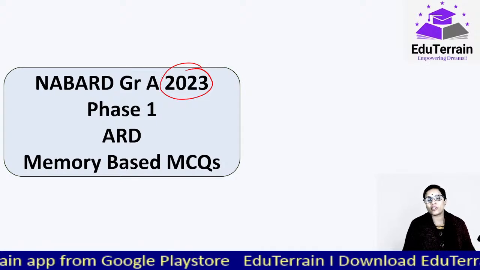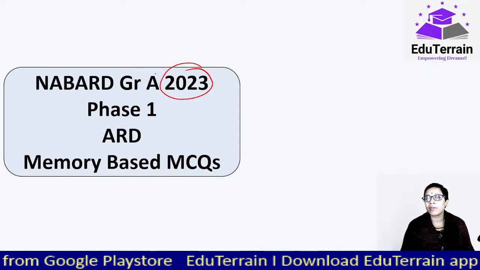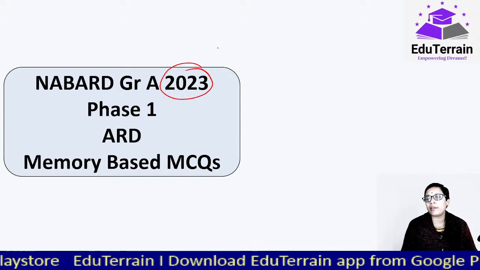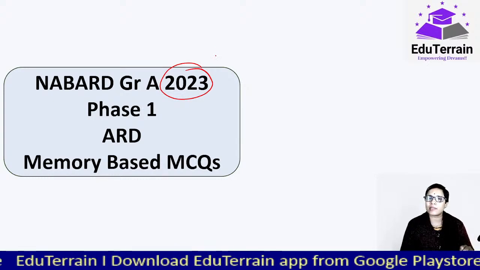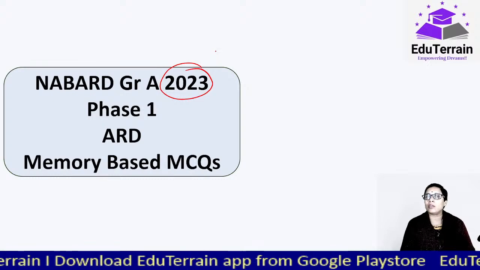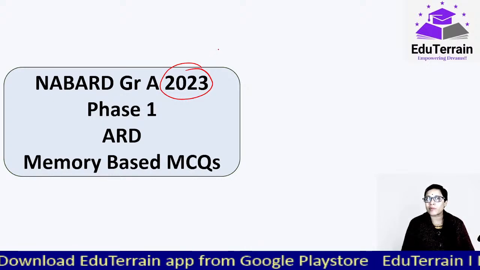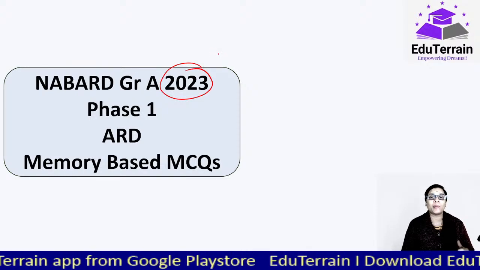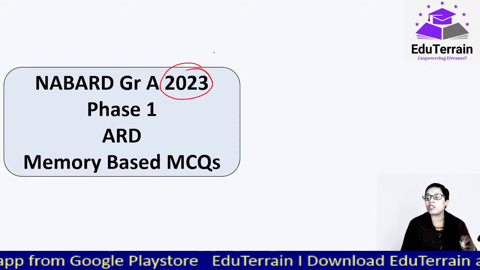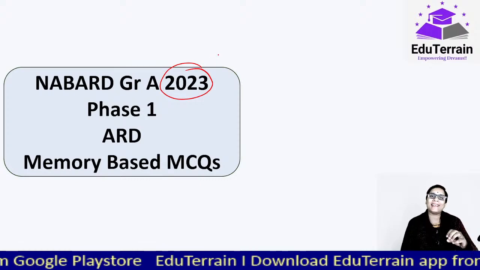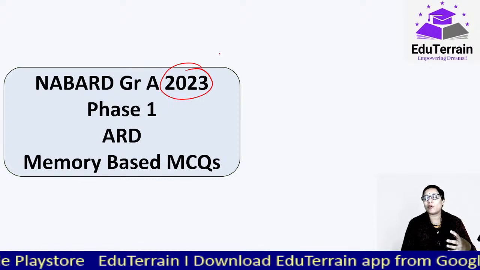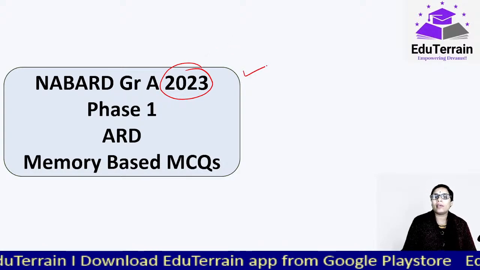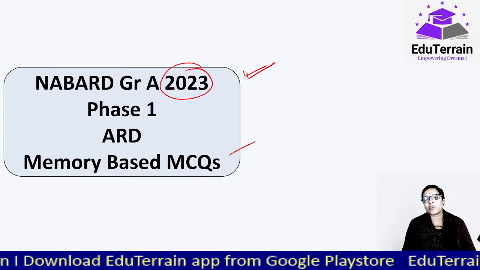Okay, before starting the session, I have few things to say. One, these are memory based questions, so we do not get exactly what is asked in the examination. There might be a little change either in the presentation of the question or the options, because majority of the options have been reconstructed based on the type of question. So memory based, so don't think that exactly such a question would have come. And sometimes it can also happen that students don't remember the question properly, so they'll give a vague idea. Based on that, we reconstruct the questions. So hence, I have clearly mentioned these are the memory based questions. There might be a change also.